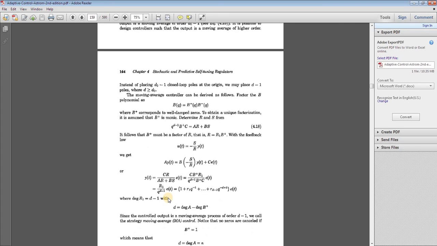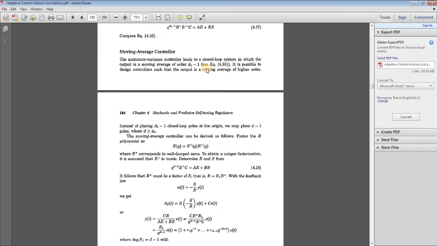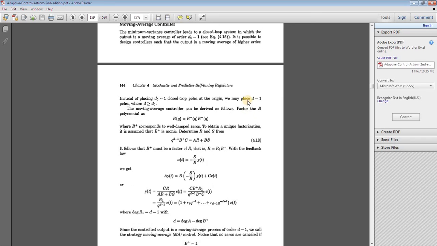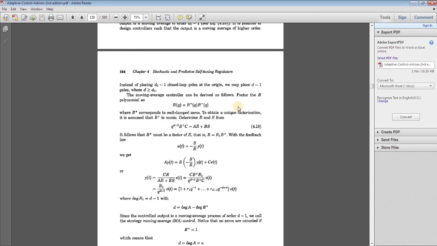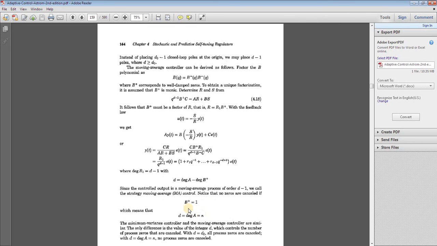Here the controller output is a moving average process of order d minus 1. This strategy is called moving average control, and no zeros are cancelled if B plus equals 1.